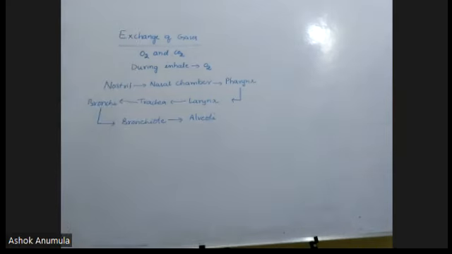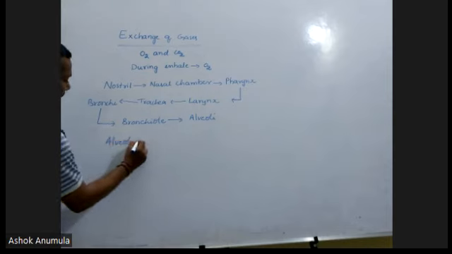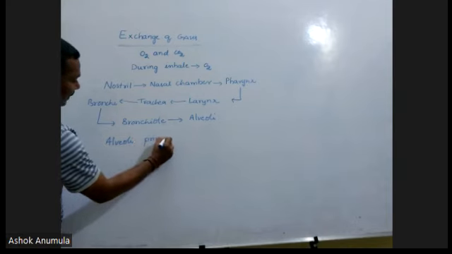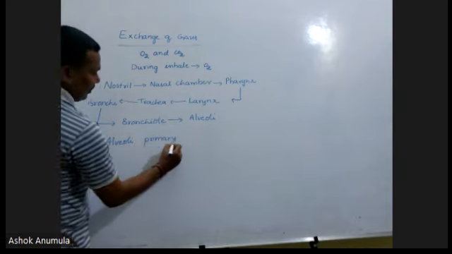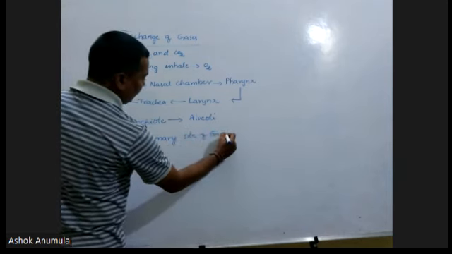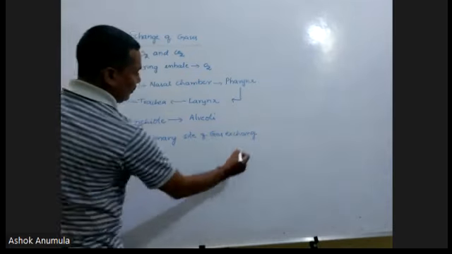Alveoli are the primary site of gas exchange.